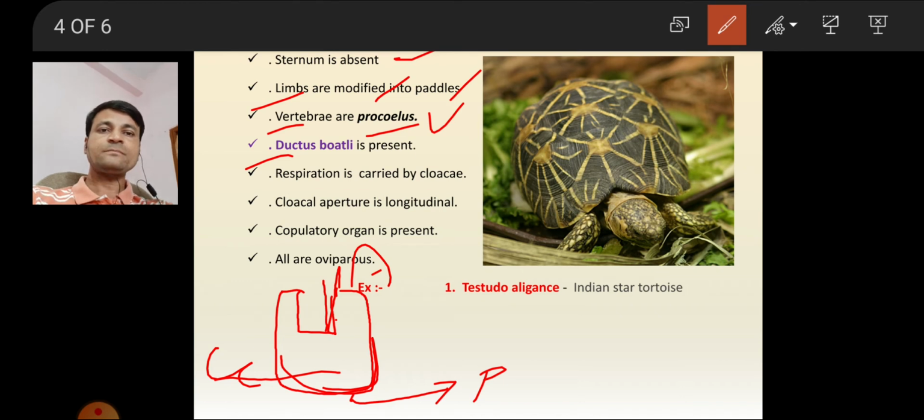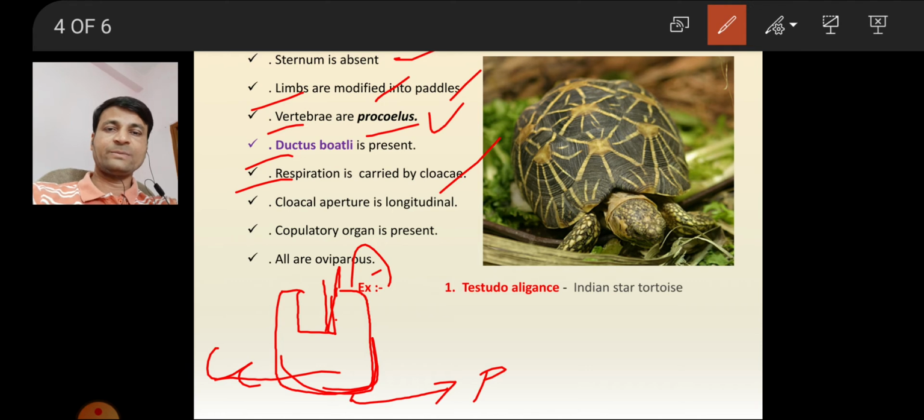Okay. Next, respiration is carried by the cloaca. Generally, our respiration is carried by the lungs, but in chelonians, the tortoise, respiration is carried by the cloaca. Cloaca means what? It's not a new word, it's an old word. For your convenience, cloaca is similar to the anus. They are the same, cloaca, anus.